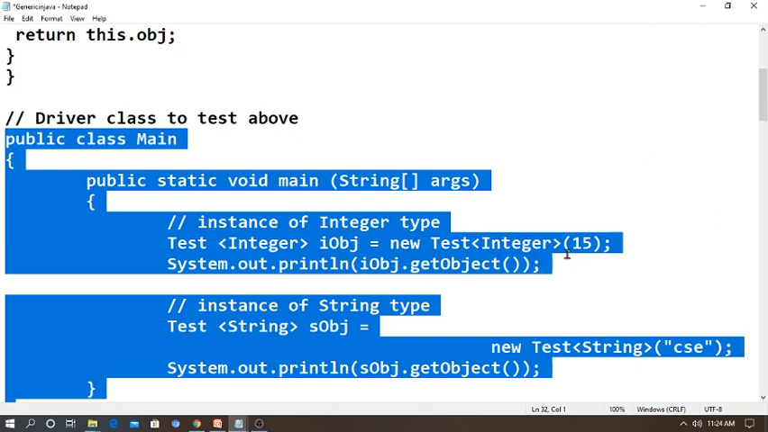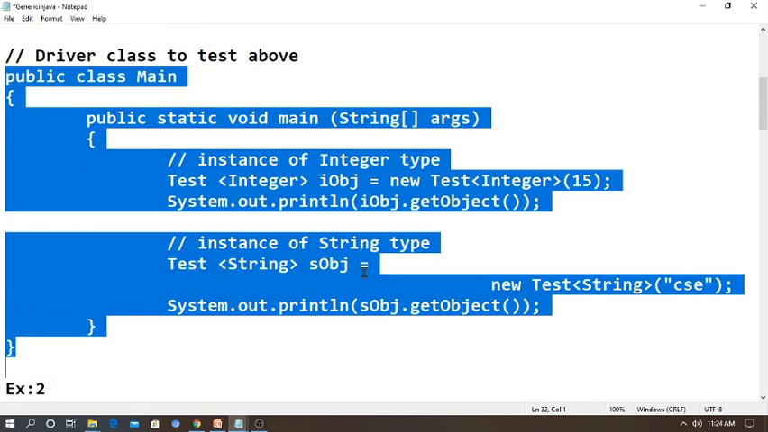That means I am going to create the object with the integer value 15, and also a print statement: iObj.getObject. So when we run it, it will display the value 15. That means the integer is 15, and testing the code above prints the value 15 here. Then an instance of string type. Now I am going to check the instance of the string also. So I am going to give Test of String.